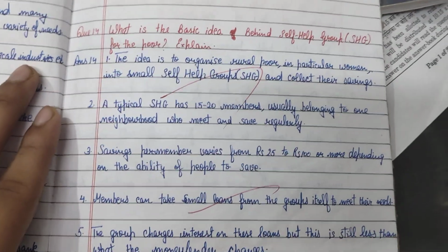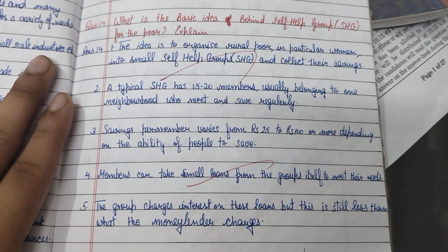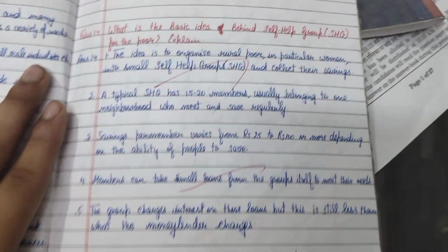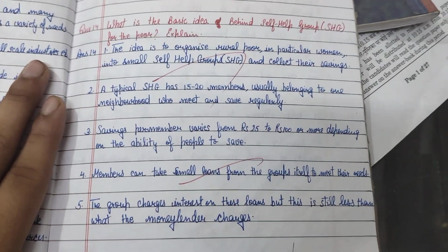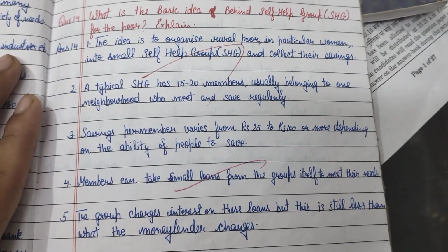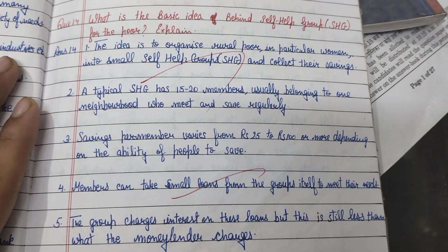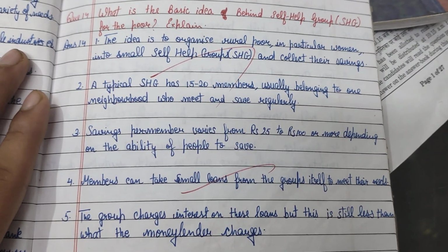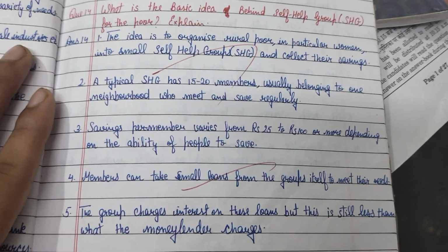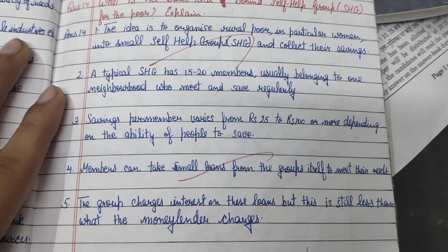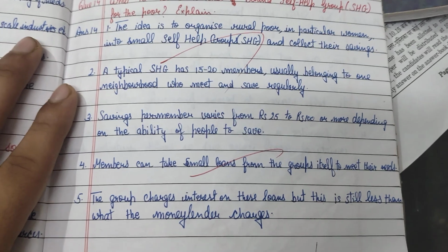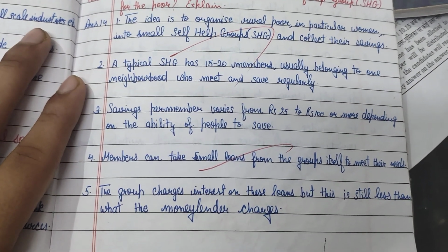Question number 14. What is the basic idea behind self-help groups, SHG, for the poor? It is also an important question. The idea is to organize the rural poor, in particular women, into small SHGs and collect their savings. A typical SHG has 15 to 20 members, usually belonging to one neighborhood, who meet and save regularly.